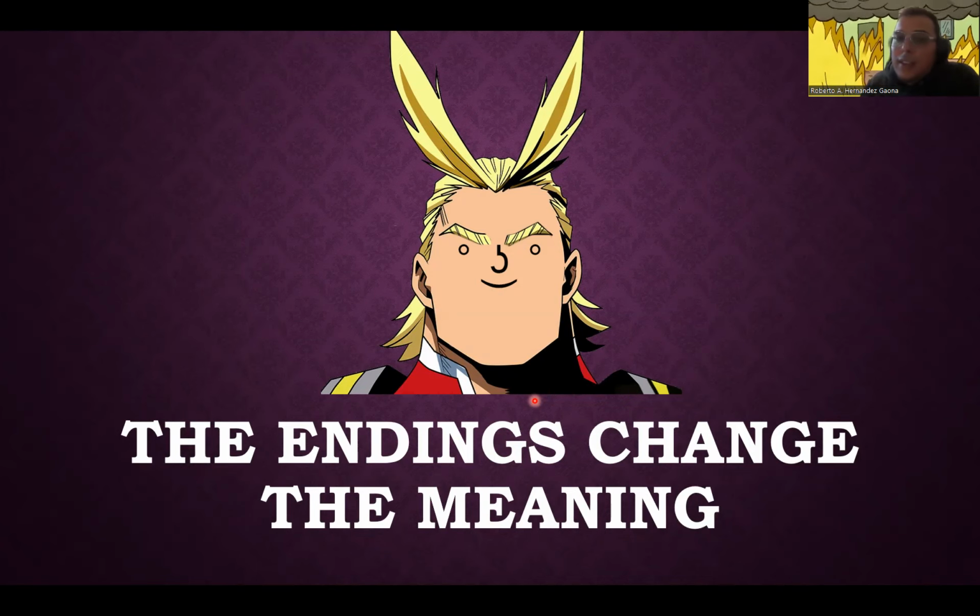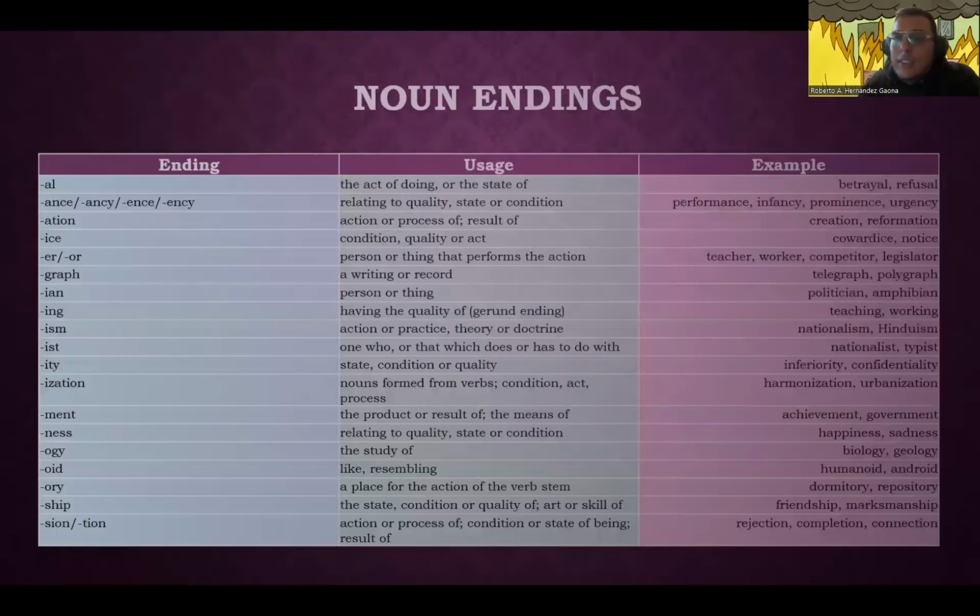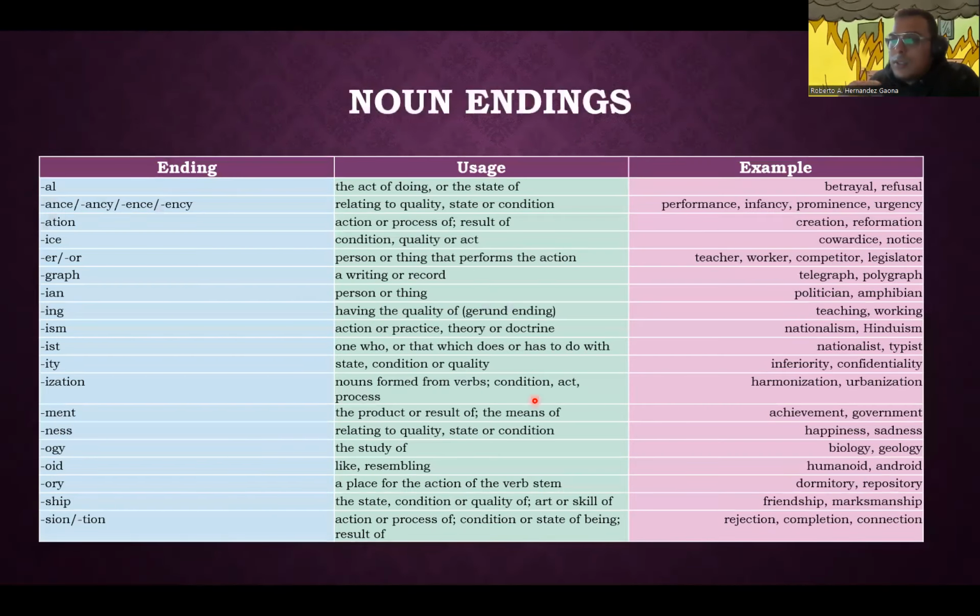So, depending on the ending of a word, it can change the meaning, right? We were talking in the classroom about prefixes and suffixes. Prefixes are the letters that we add to the beginning of a word, and suffixes are the letters that we add at the end. In Spanish, sufijos, right? So, here we go with the endings for nouns. These are just some of the endings, and we're only going to check some out, not all of them.